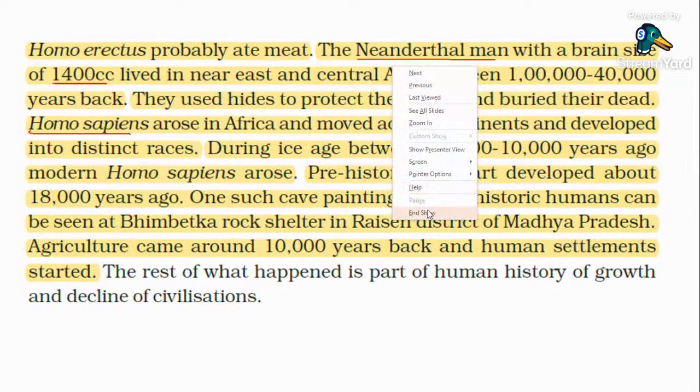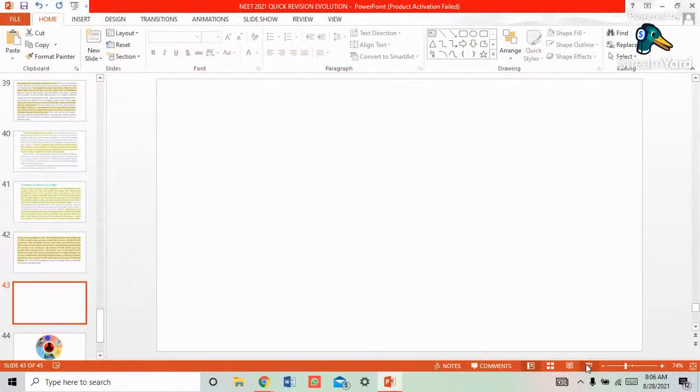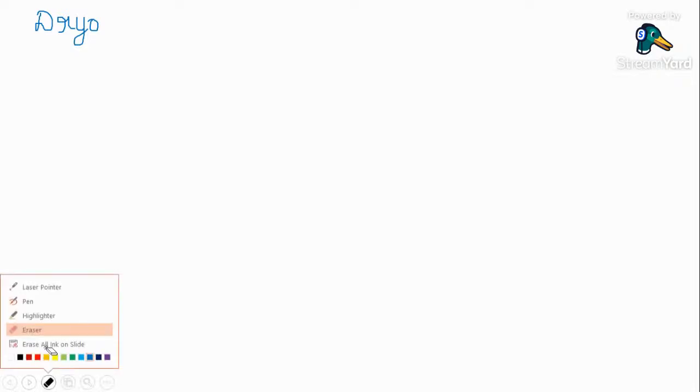Clear? That marks the end of the session, but as I promised, I'll tell you a quick recap of the final topic. The first is Dryopithecus. After Dryopithecus, it is Ramapithecus.